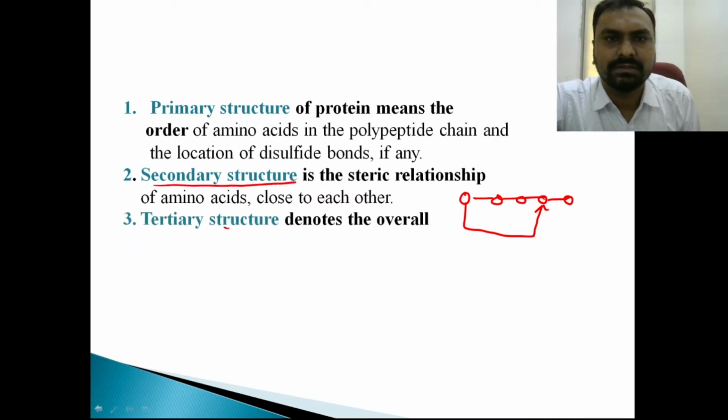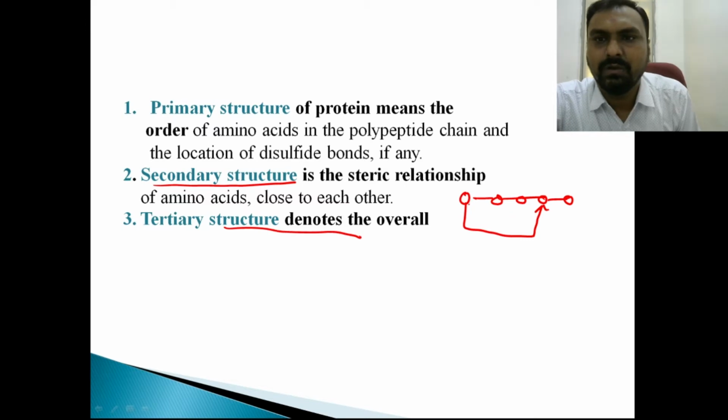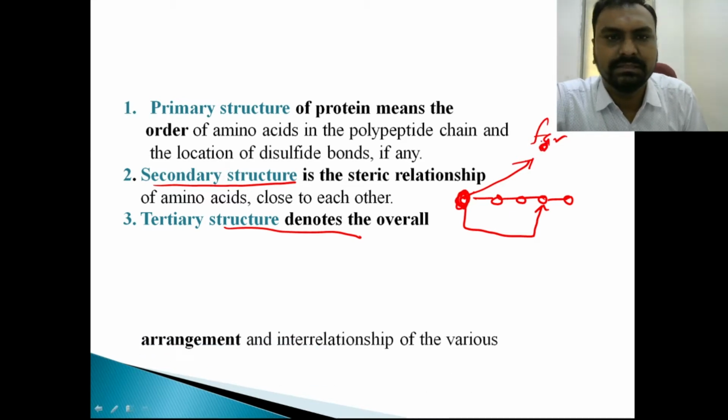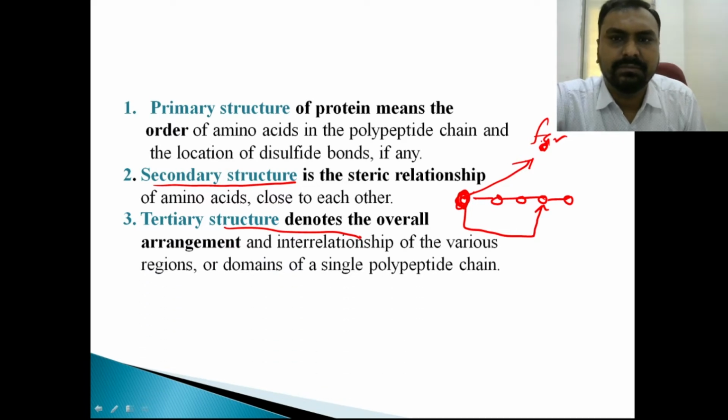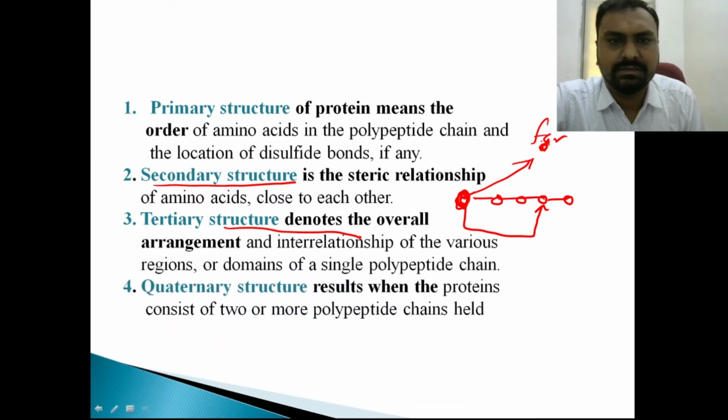Then the tertiary structure is a three-dimensional structure. In a polypeptide chain, there is one amino acid and another amino acid which is very far. How the relationship between one amino acid and an amino acid which is very far is formed, that is denoted by the tertiary structure. And the quaternary structure is made up of more than two polypeptide chains.